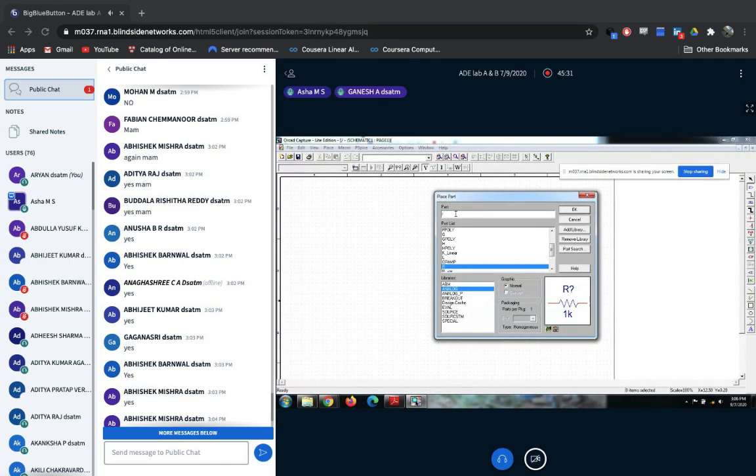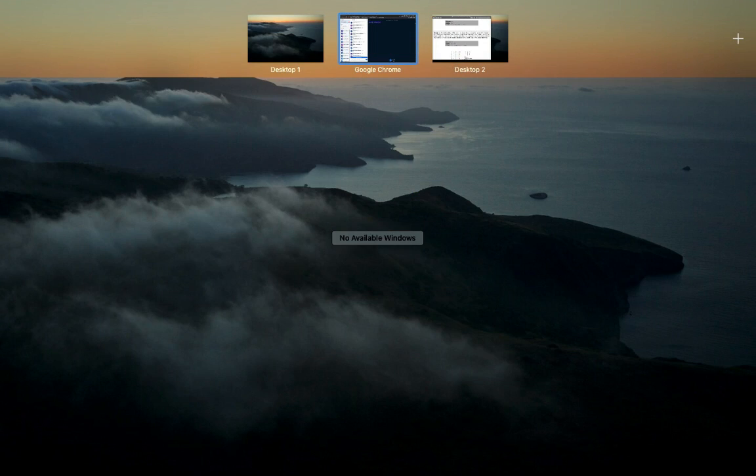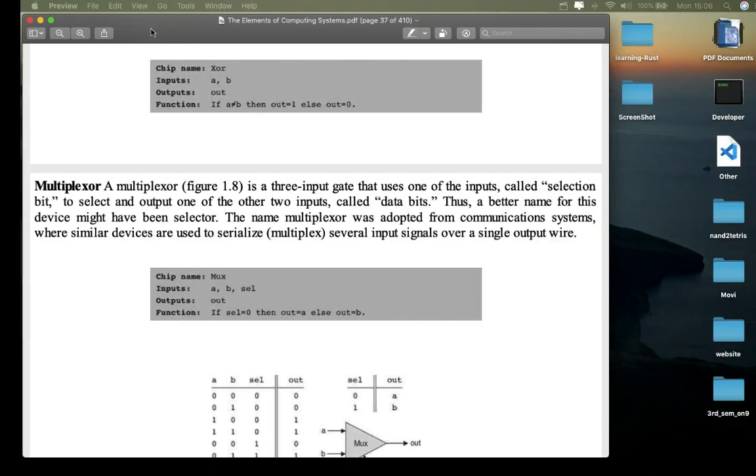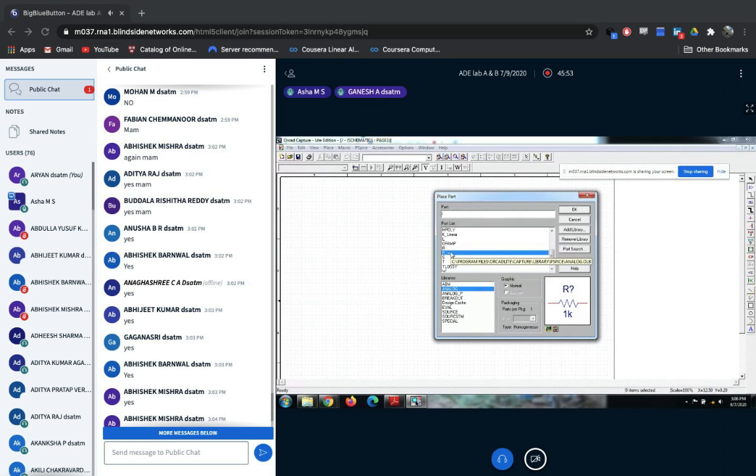Select the analog library, then go to part, and in the part box just type R. When you type R, you will get all the components beginning with R. Here I have one R, here I have one more R. Whichever component you select can be previewed here. So I got two things which begin with R.